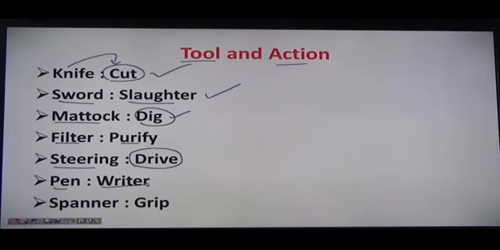Pen, its action is to write, right? So with a pen you simply write. Spanner for making a grip on something. For that you use an instrument that is named as spanner, right?